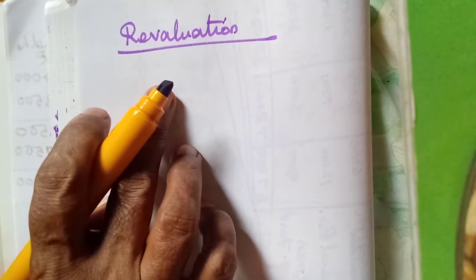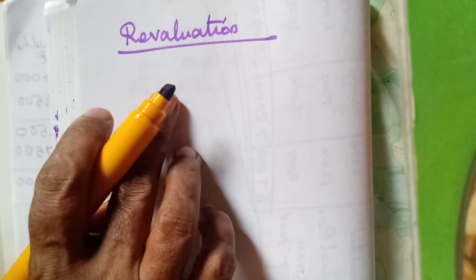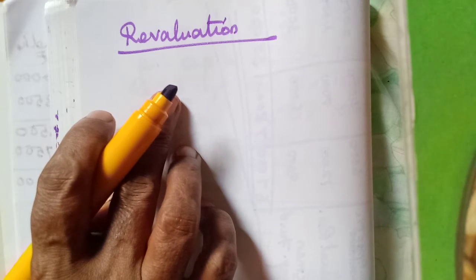Now we will learn the next heading, revaluation of assets and liabilities. We know in the admission we have studied, if any partner is admitted, the old firm's assets and liabilities are revalued, and the increase or decrease in value of assets and liabilities will be transferred to the revaluation account, and the profit or loss on revaluation will be transferred to old partners' capital account. In the same way we need to do here also.